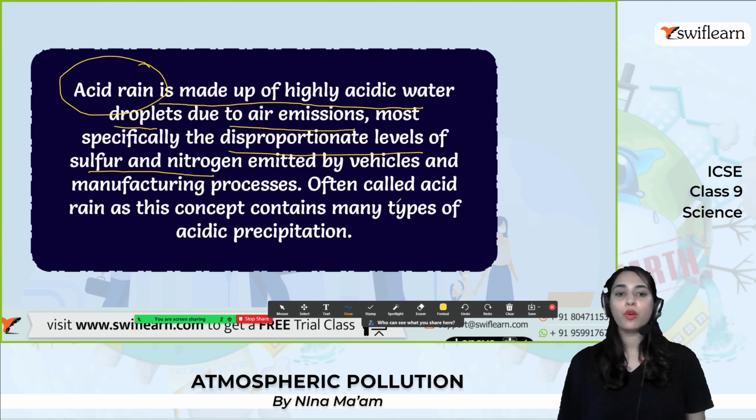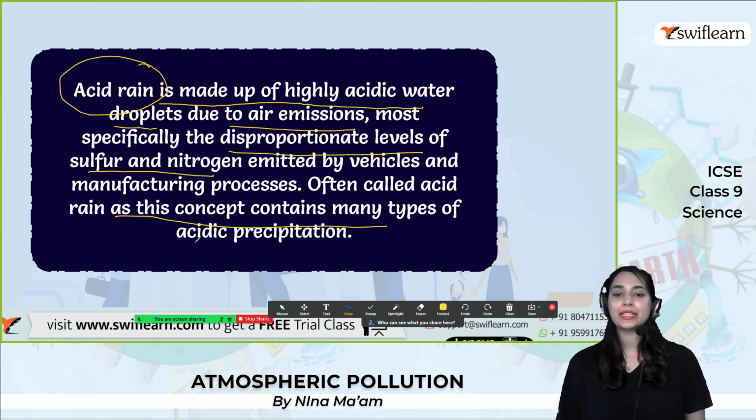This is also often called acid rain, as this concept contains many types of acidic precipitation, which is really harmful in a lot of ways. So let's know about it. What causes acid rain? Acid rain results when sulfur dioxide, SO2, and nitrogen oxides are emitted into the atmosphere.